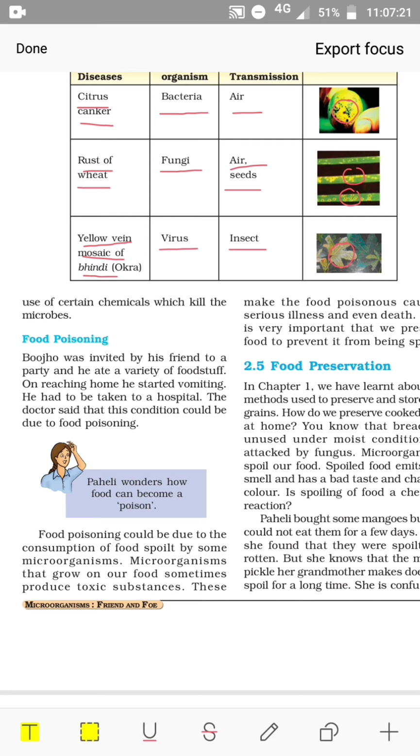And from this come out two facts. One is microorganisms cause food poisoning, and the other the spoiled food. Because of taking the spoiled food, we may suffer from food poisoning. So microorganisms can spoil food. They spoil cloth materials, even leather goods also.